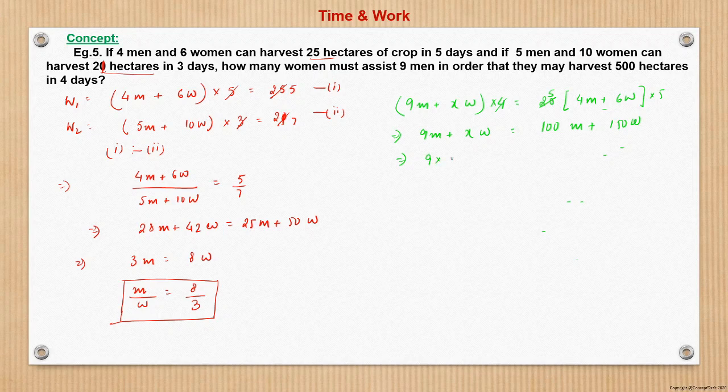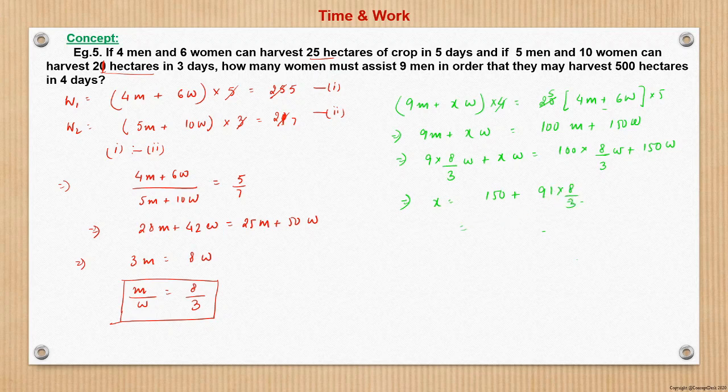So 9 into 8 by 3w plus xw is equal to 100 into 8 by 3w plus 150w. So here it becomes x is nothing but 150 plus 91 into 8 by 3 women.